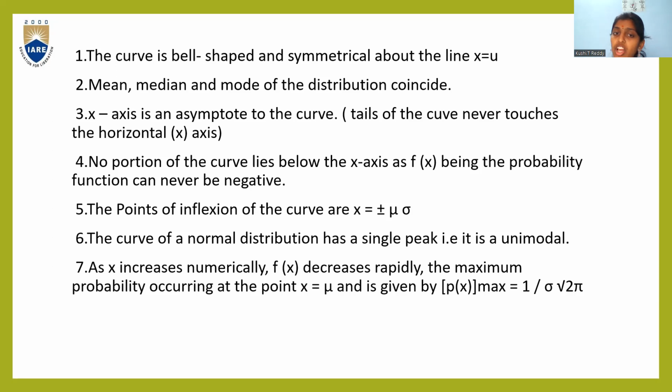No portion of the curve lies below the x-axis, as f of x, being the probability function, can never be negative. The points of inflection of the curve are x is equal to mu plus or minus sigma. The curve of a normal distribution has a single peak, that is, it is unimodal. So it has only a single peak, and it is called a unimodal graph. As x increases numerically, f of x decreases rapidly. The maximum probability occurs at the point x is equal to mu, and it is given as p of x max is equal to 1 by sigma root 2 pi.